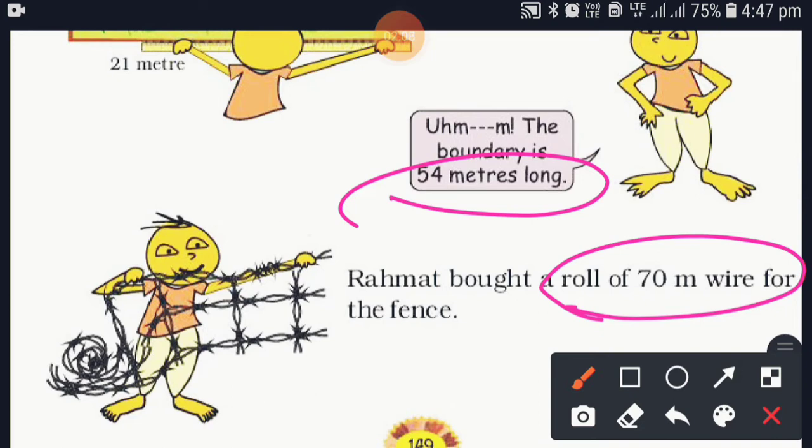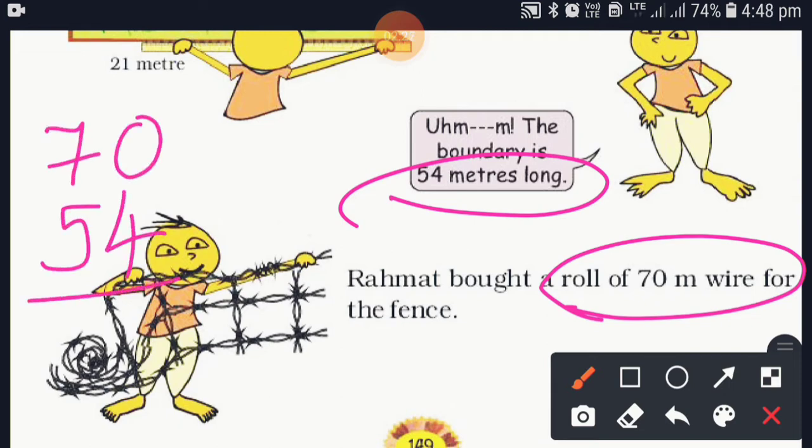From these, two numbers are given. So you have to use your mind about these two numbers. This is a type of word problem. First of all, let's subtract these numbers. Why? Because Rahmat will use only 54 meters.